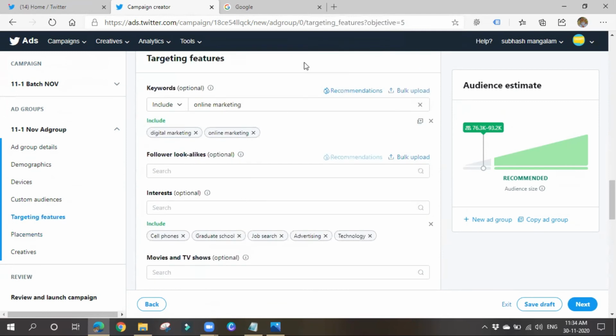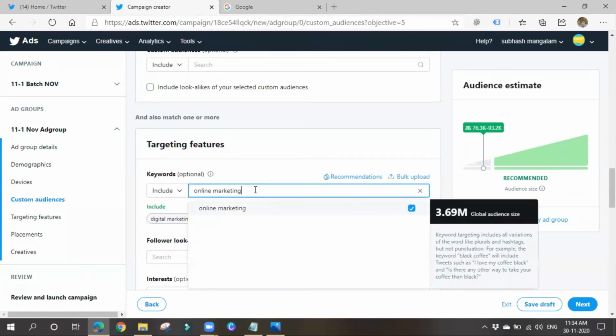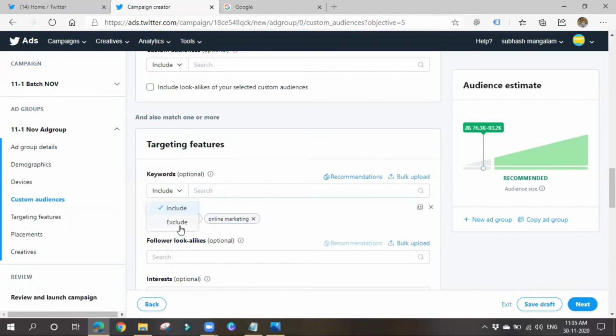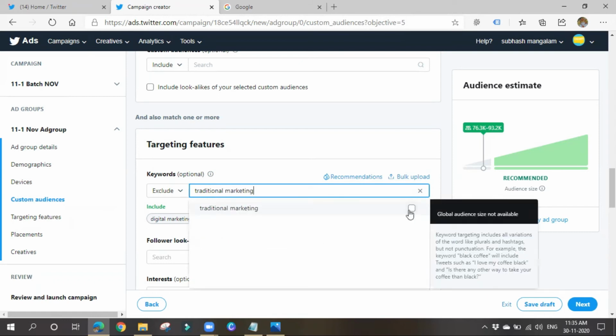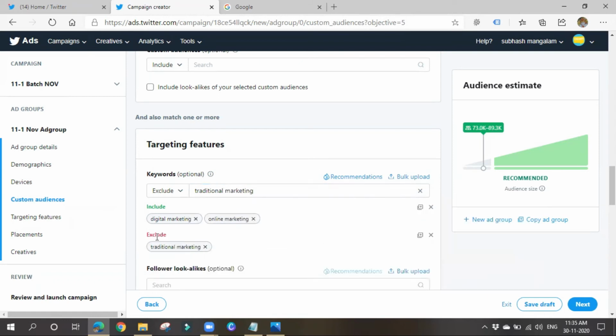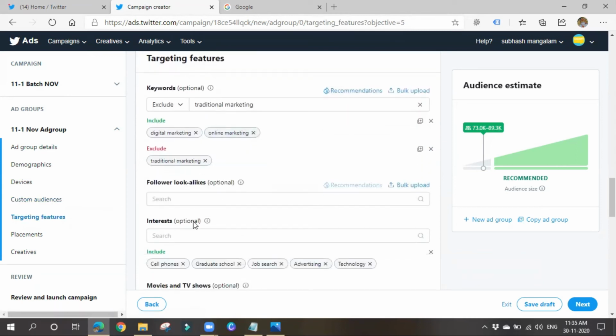In the same way as we set up targeting, we can also exclude people. We can either include, or simply go for exclude and again choose some kind of audience. For example, if I don't want to show any kind of ad for traditional marketing, you can go for that and it is excluded. Like this, it will show include and exclude. In the same way, you can go for all the targeting options also.